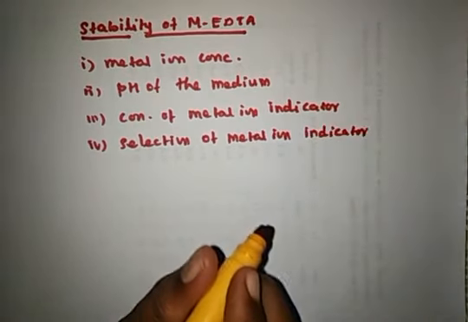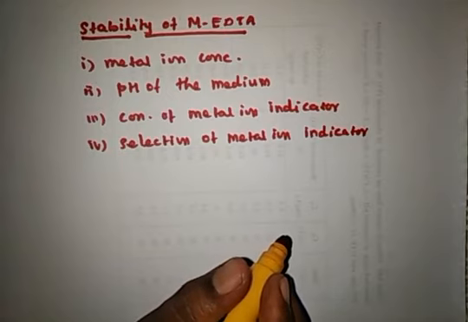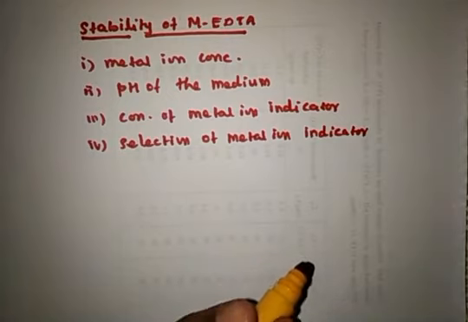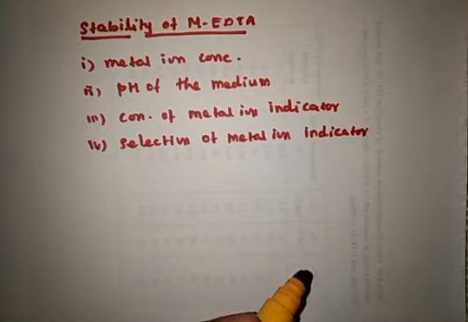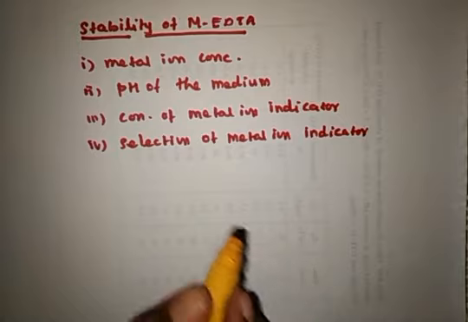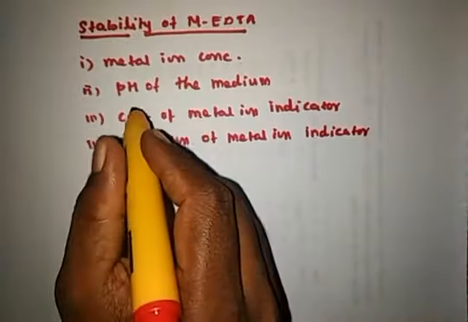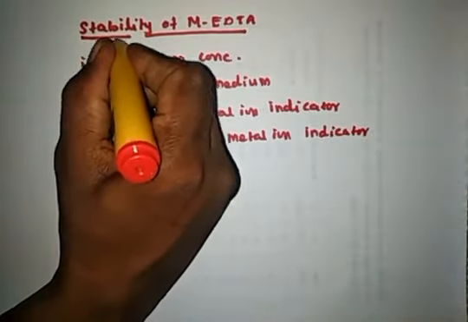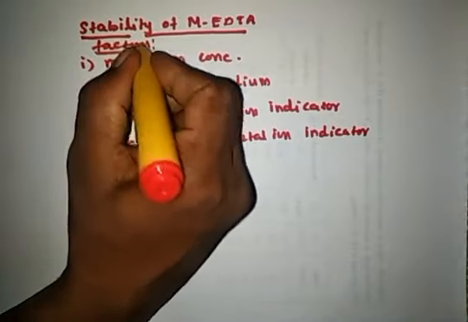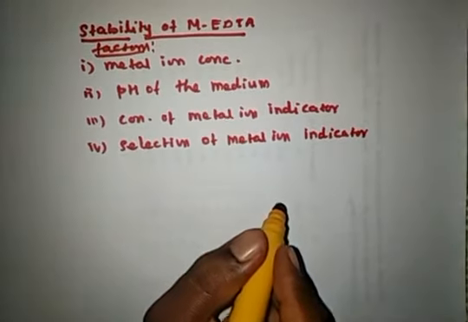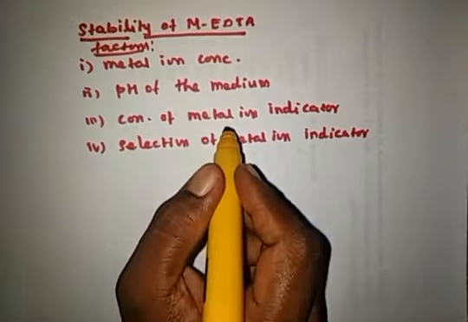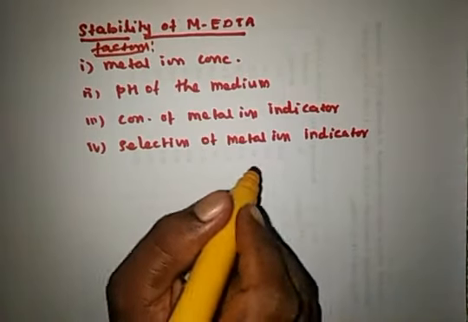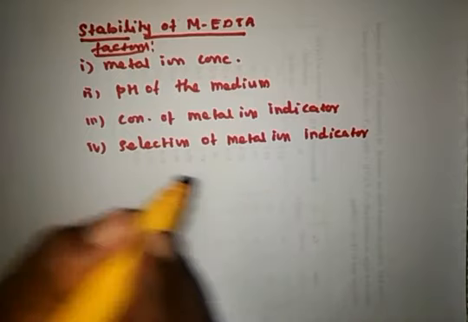So EDTA forms a stable complex with the metal ions, and the formation and stability of the metal-EDTA complex is governed by factors such as metal ion concentration, the pH of the medium, the concentration of the metal ion indicator, and the selection of the metal ion indicator.